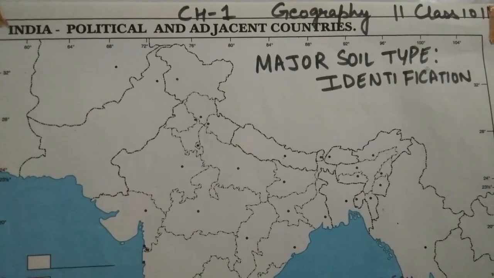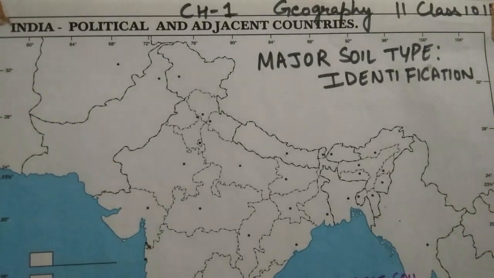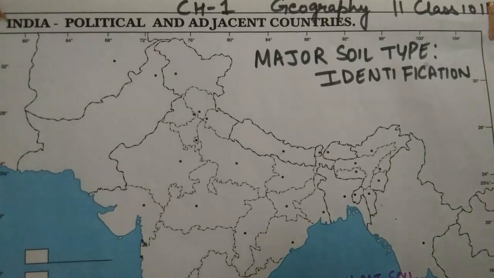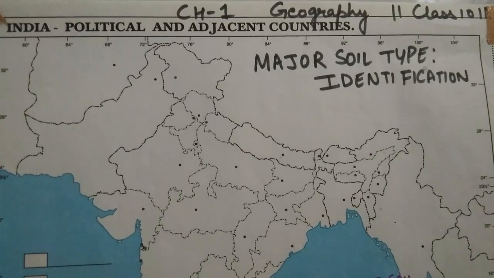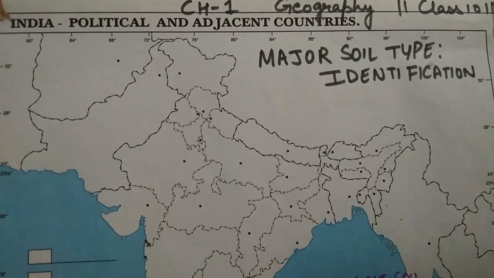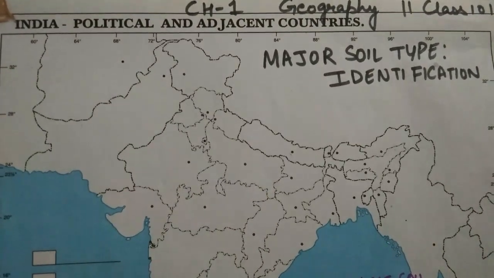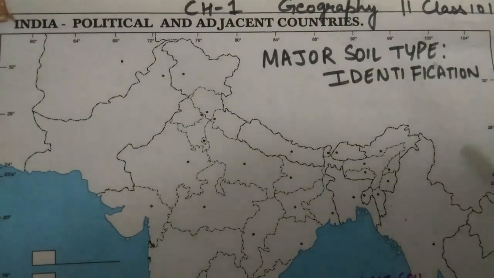Talking about the major soil type identification map, I am filling and showing all the places according to the soil, so that the idea is very clear and you know how to fill in the map. But the type of question that we'll get from this chapter is only about identification.